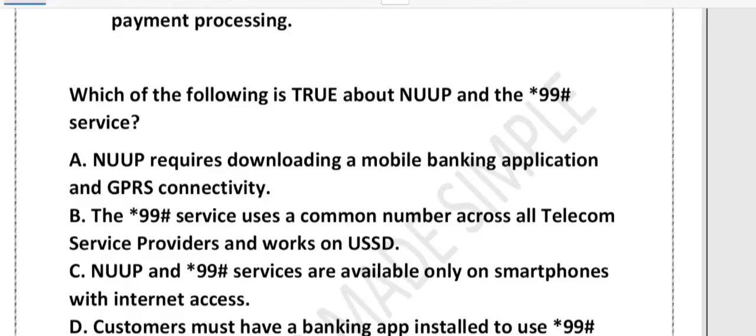Option C: NUUP and *99# service are available only on smartphones with internet access. Option D: customer must have a banking app installed to use *99# service. Now let's see option number A. Option number A is wrong. Why option number A is wrong?